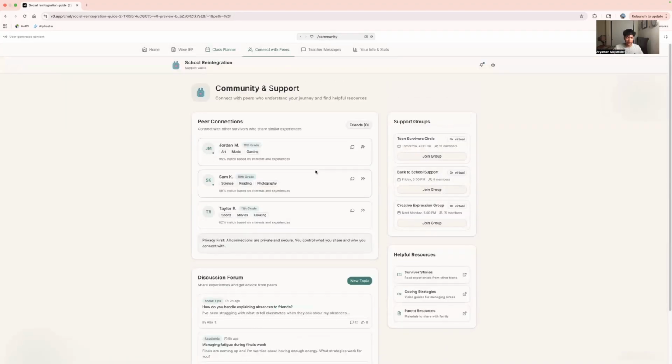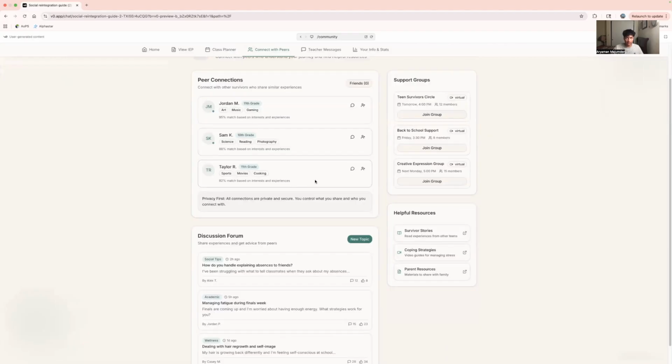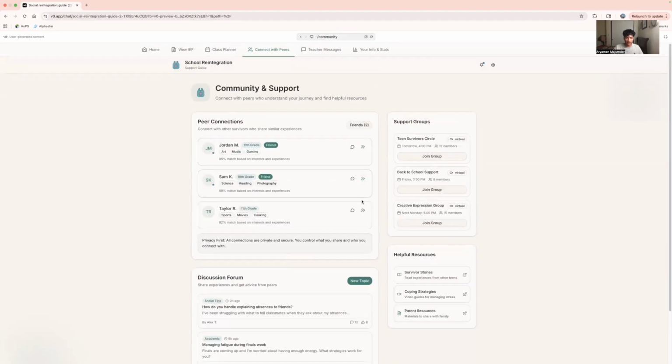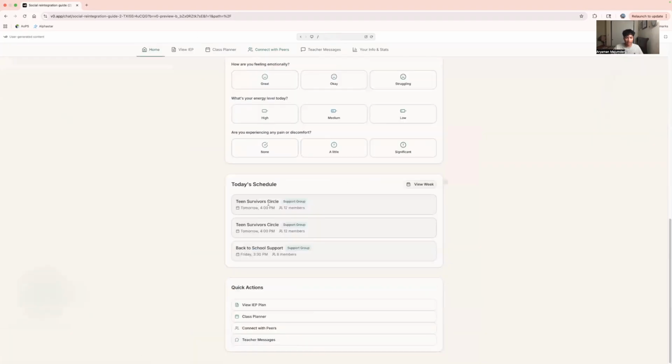Connect with Peers includes chat, discussion posts where users can like, comment, reply, and support groups and a friend list. So here I could add friends. Here I have 3 friends so far. I could join groups, and that will be automatically added to my schedule, as you can see here.